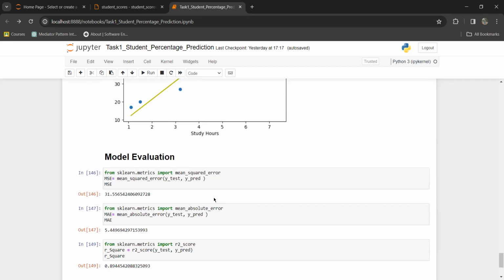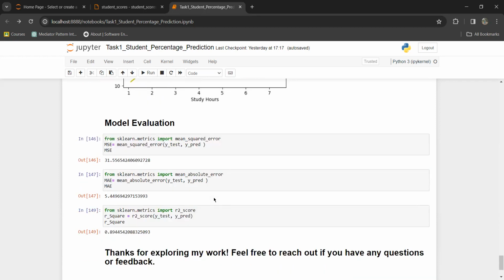Let's do some model evaluation. As I used regression, I used mean square error, mean absolute error, and R square for evaluating this model. The mean square error value is 31.556, the mean absolute error is 5.44 and the R square value is 0.894.